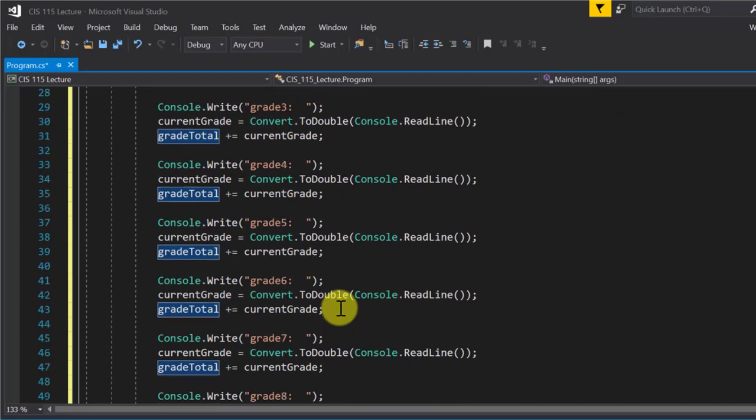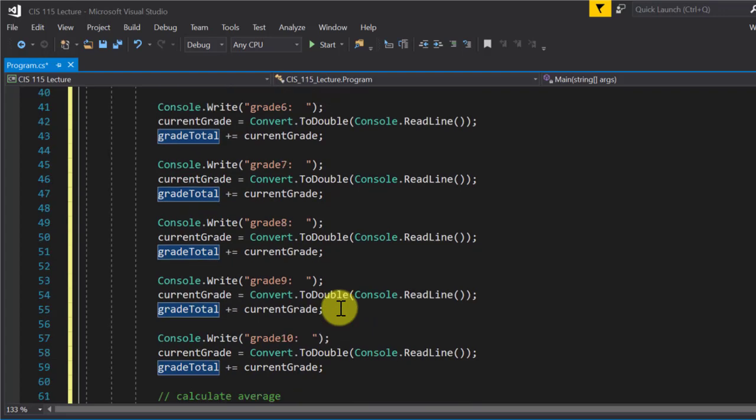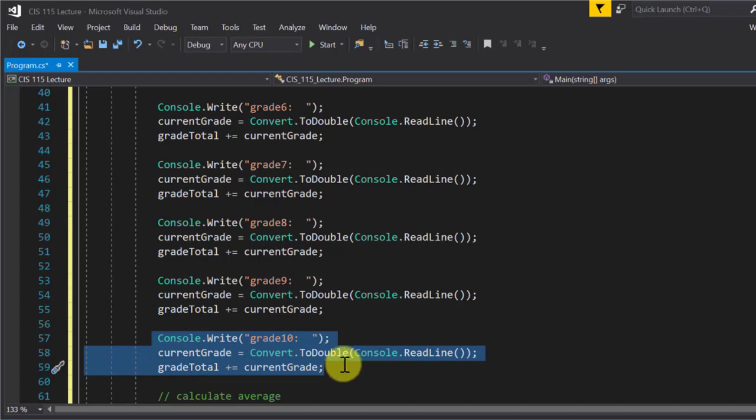Everybody understand that? And we would do that for every single one, even if it was like 100 of them? Yes, all you would have to do is just copy and paste these lines here. You don't have to create any more variables. Just keep copying and pasting those lines. And you also have to change the grade number too, but I'll show you a trick for that in a second as well.